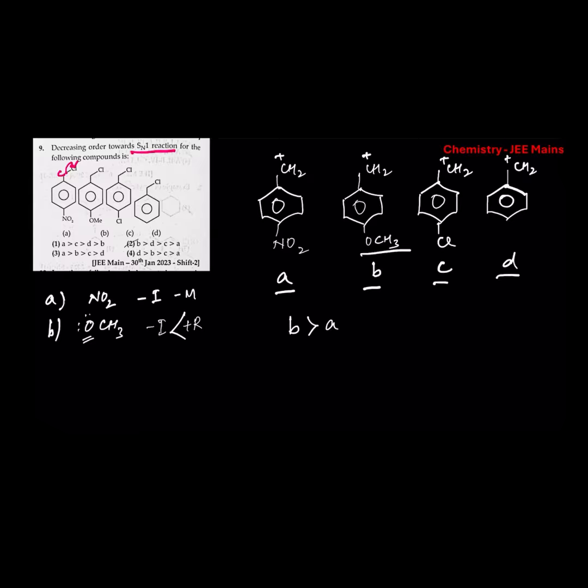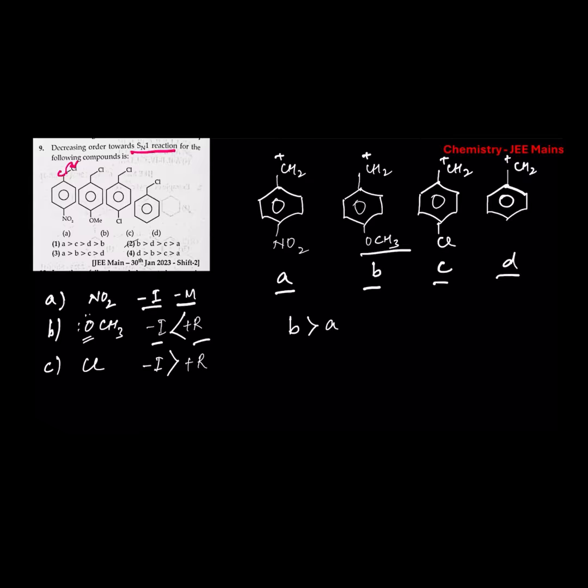This carbocation B, due to the plus R effect of the oxygen, is more stable than the carbocation A, because in A the NO2 group is exerting minus I and minus M, but in B, along with minus I effect, plus R effect is also there and it dominates over the minus I effect. Now in compound C, chlorine is attached to the carbon of the benzene ring and this chlorine exerts both minus I and plus R effect. But in case of chlorine, minus I dominates over the plus R effect.